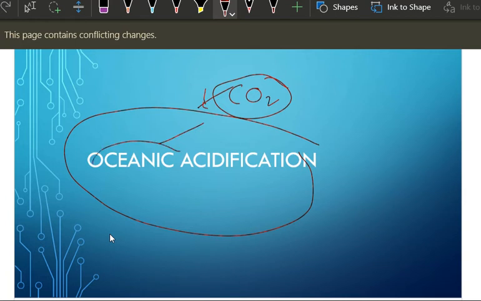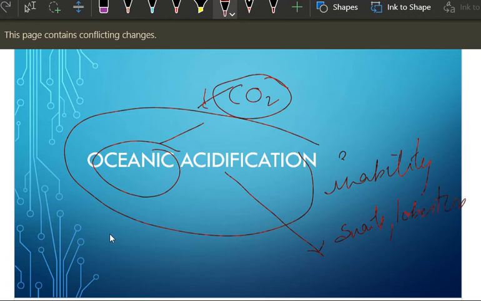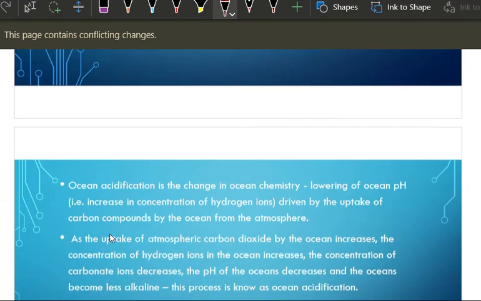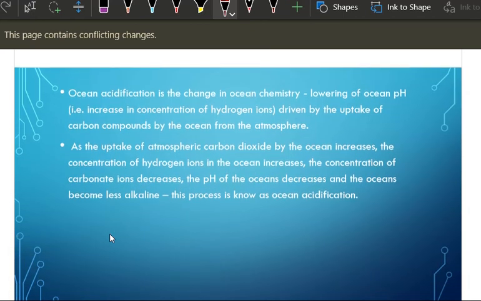What is happening? How is acidification leading to the inability of aquatic animals like snails, lobsters, how is this phenomenon affecting their life? Okay, how are these creatures vulnerable? Let us see. First, we will go with the basic definitions.